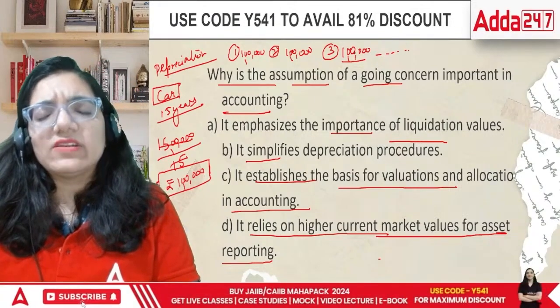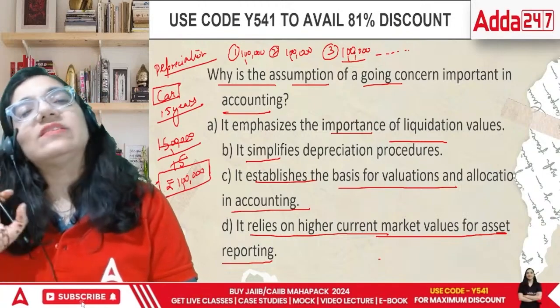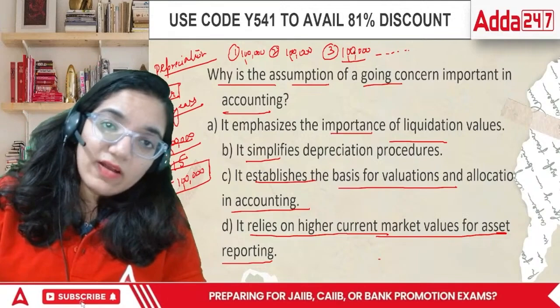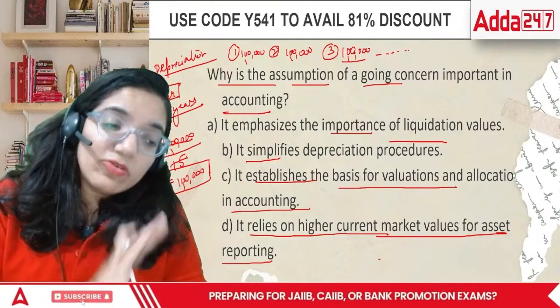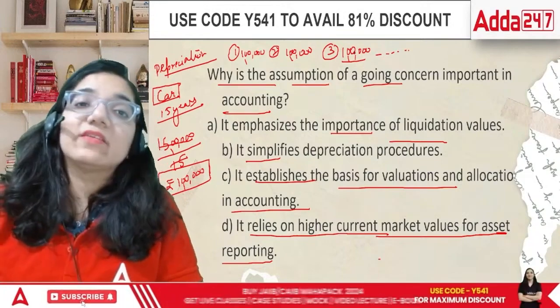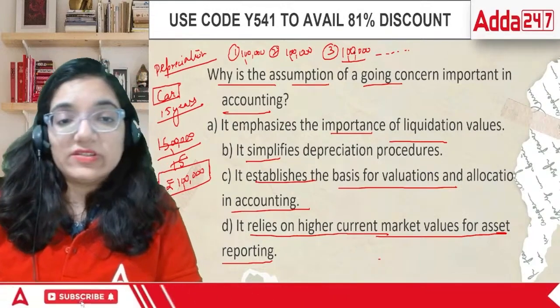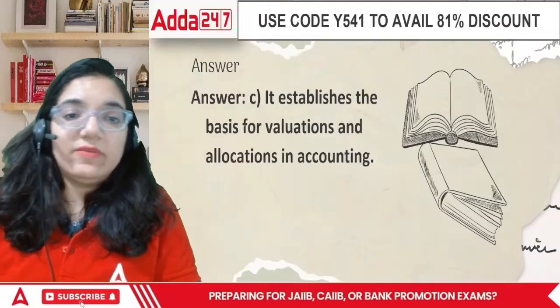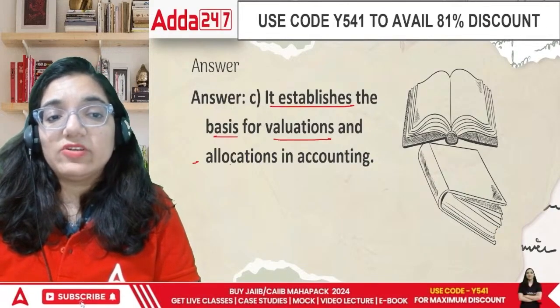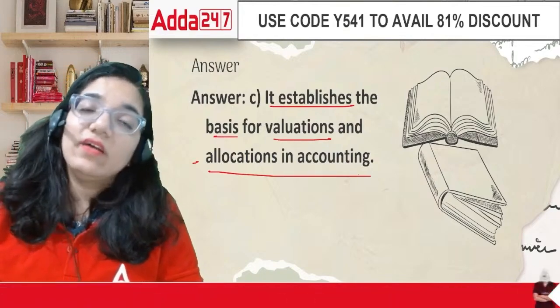The business is here to stay, so if you have bought the car, do not allocate the entire amount in the first year itself. If you have more than 15 years, divide it among the next 15 years. So it establishes the basis for valuation and allocation in accounting.